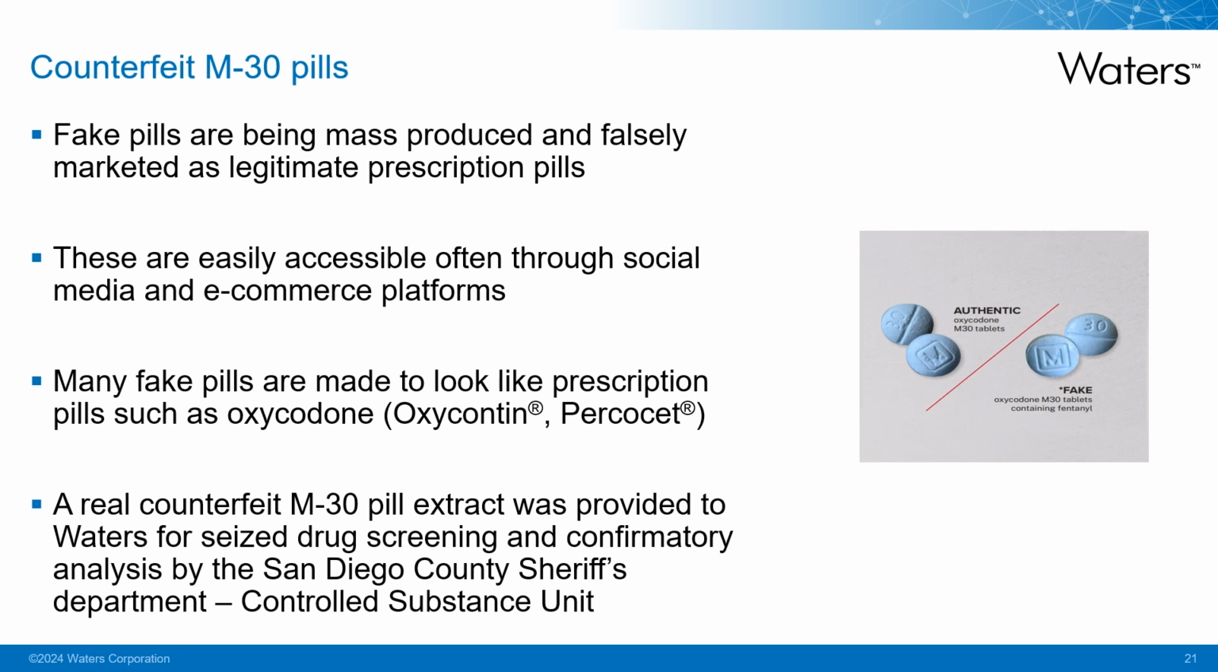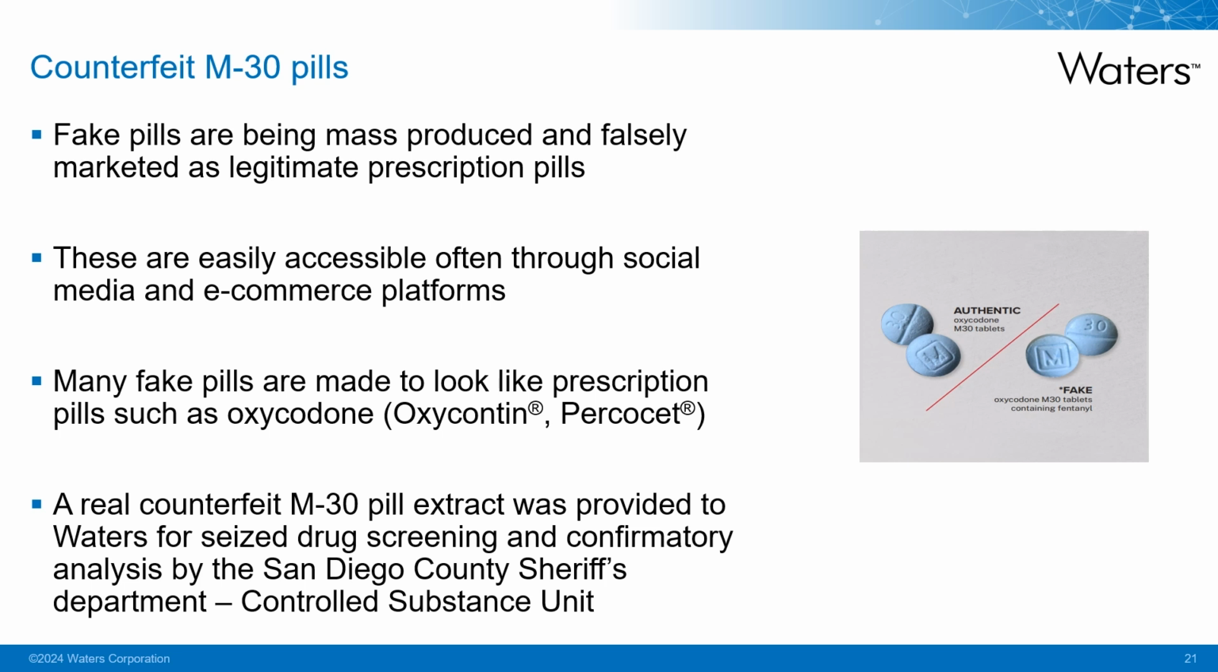As I mentioned earlier, we have recently added xylazine to the LiveID seized drug reference library following the emergence of this compound as an adulterant. Criminal drug networks are mass-producing fake pills which contain fentanyl and are marketing them as legitimate prescription pills to deceive unsuspecting customers. These fake prescription pills are easily accessible and are often sold through social media and e-commerce platforms, therefore making them available to anyone who owns a smartphone. Many of these fake pills are made to look like prescription pills such as oxycodone.